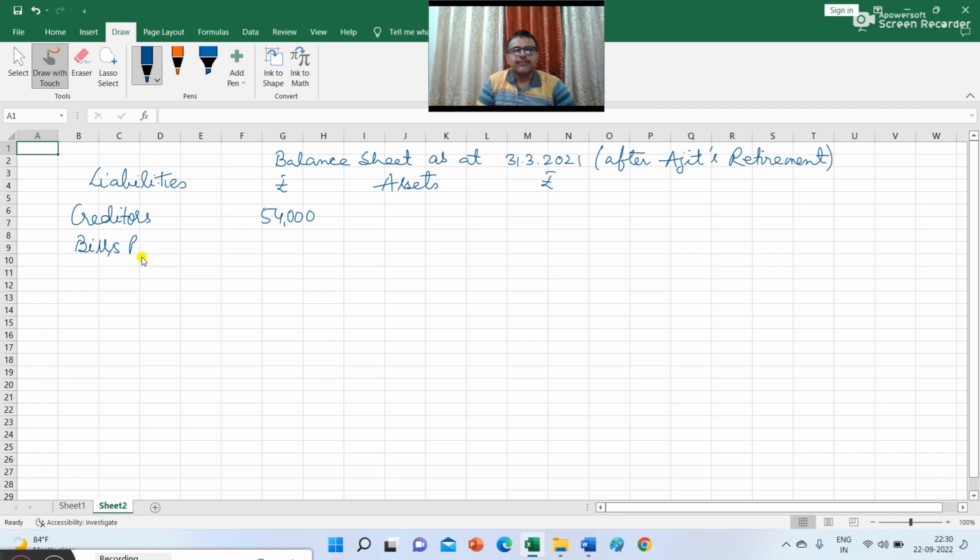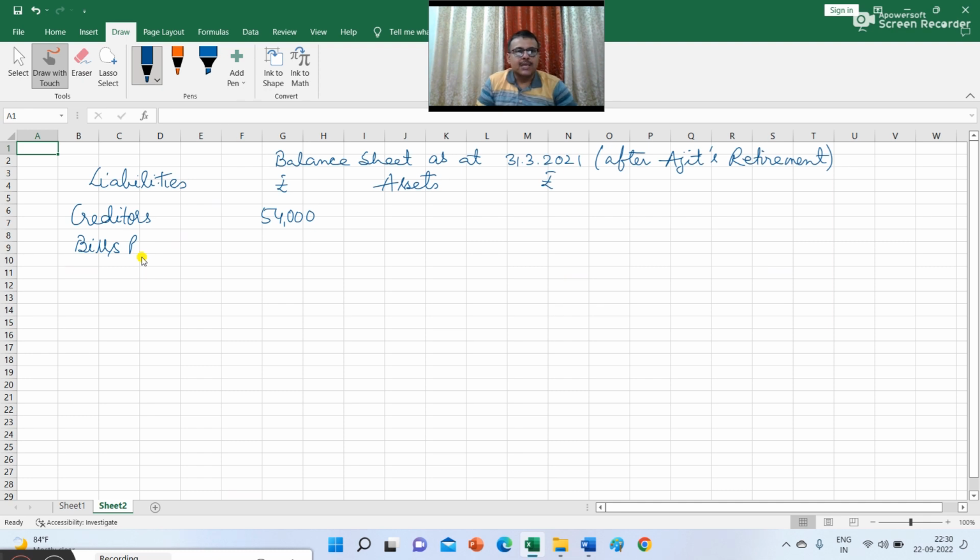Whatever balance is there in the existing balance sheet before retirement, we have to make necessary adjustments with those figures and then draft the final balance sheet after Ajit's retirement.